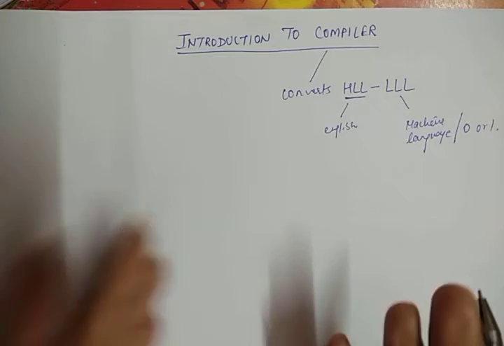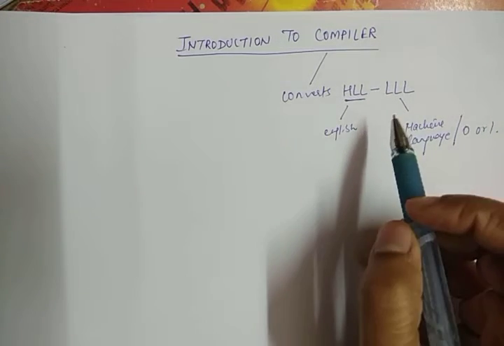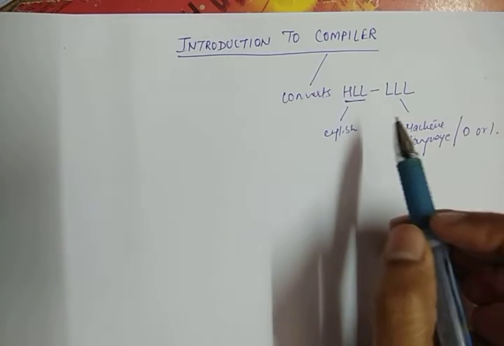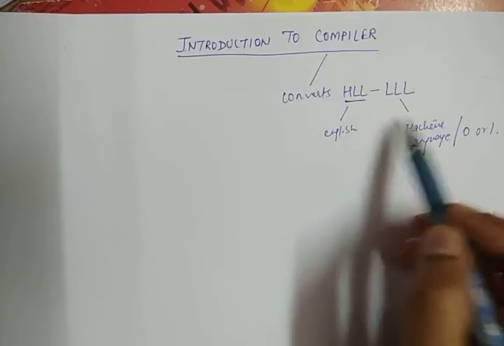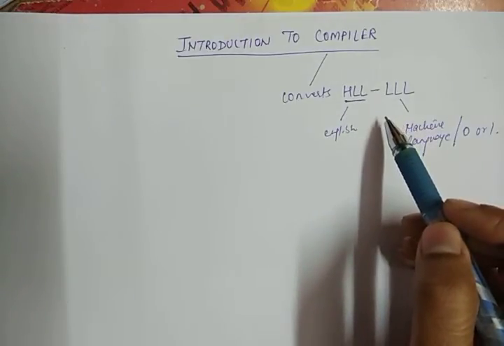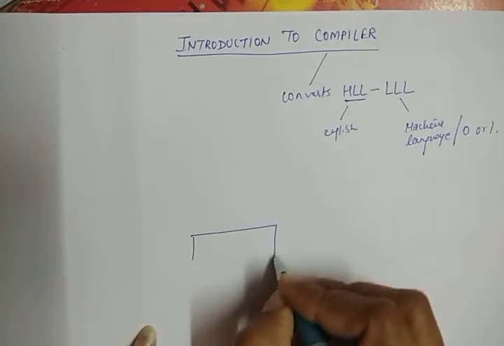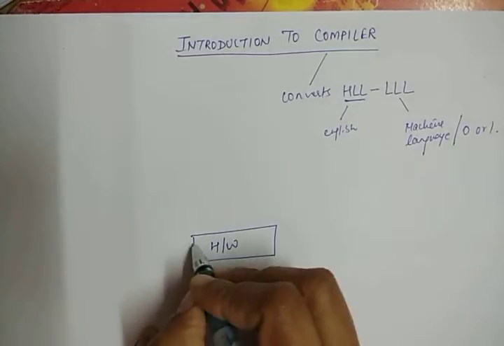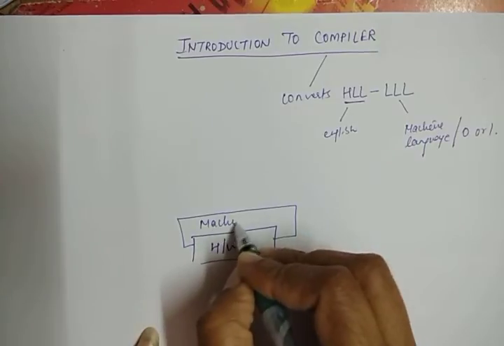Before moving into detail on the compiler, let me discuss in brief how many types or levels of programming language there are. A computer system, which consists of hardware, directly deals with machine language.